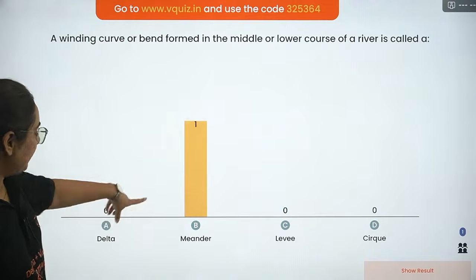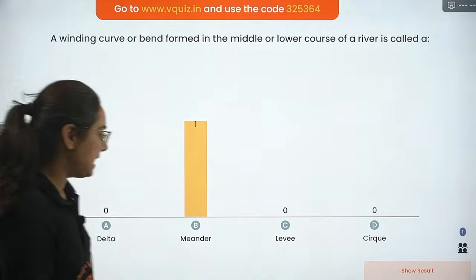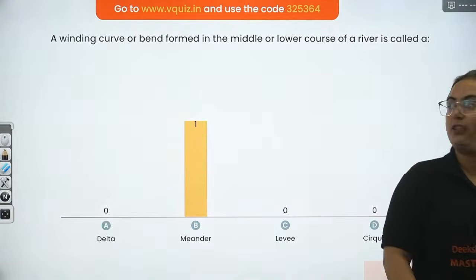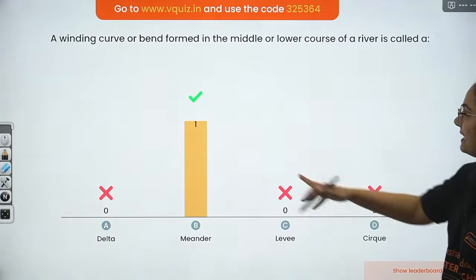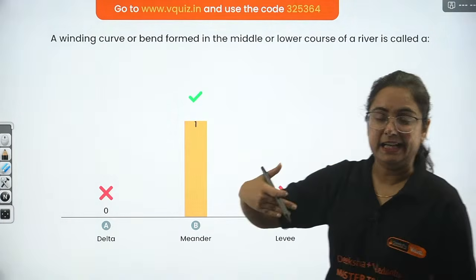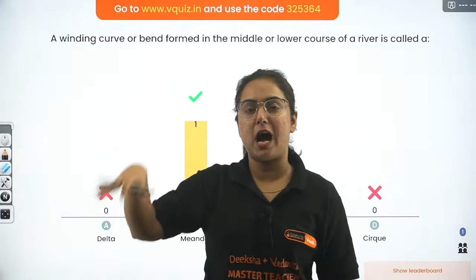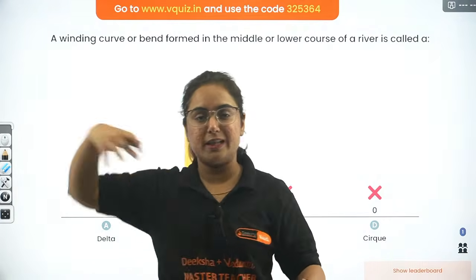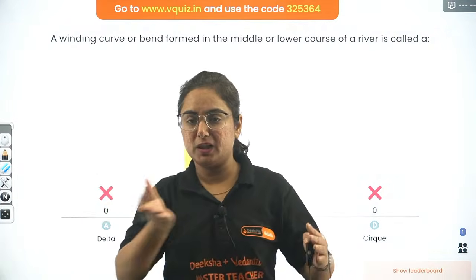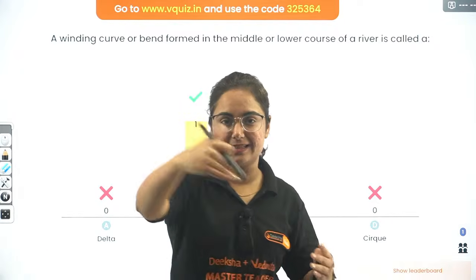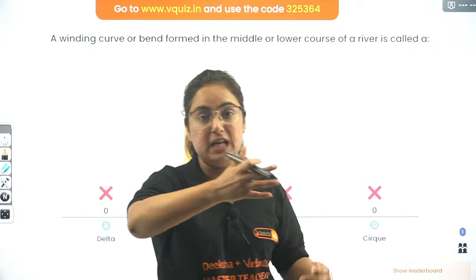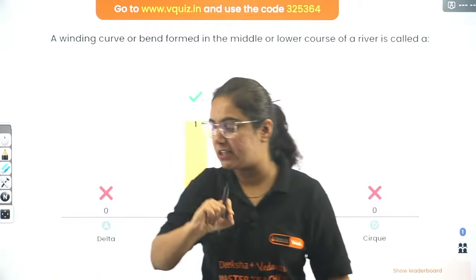Time's up. We got one answer as meander. Let's check whether the answer is correct or not. Yes, the curve, the winding curve. What happens? There are certain hard rocks and soft rocks. When soft rocks are eroded, the river moves in a zigzag, curve-like structure, and that curve-like structure is known as a meander.